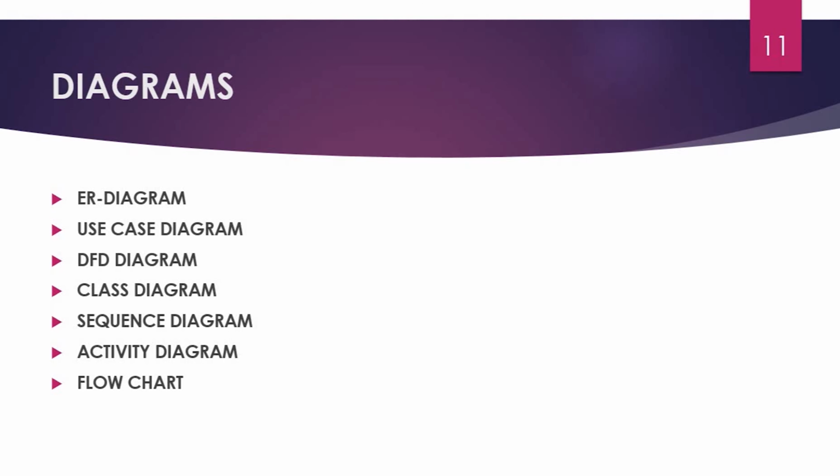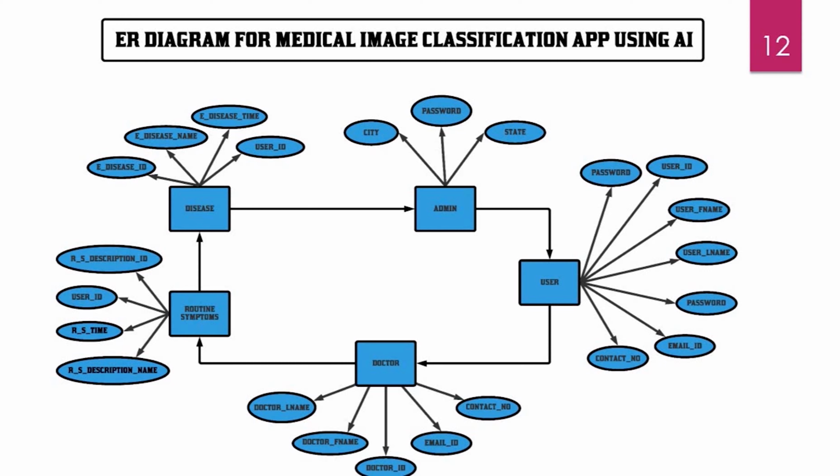Now, these are the diagrams related to our project: ER diagram, use case diagram, DFD diagram, class diagram, sequence diagram, activity diagram, and flowchart. Here shown is the ER diagram. It shows the interrelated relations between the entities. Here you can see how all are interconnected.